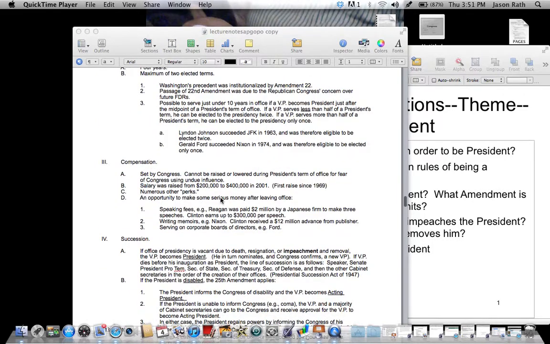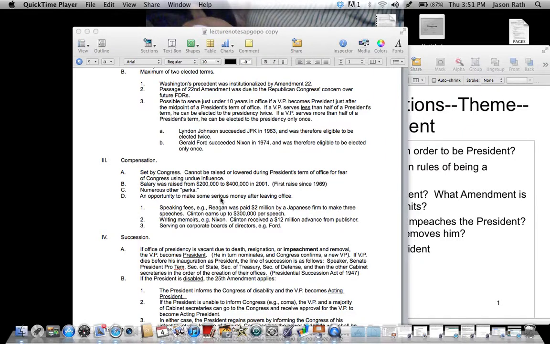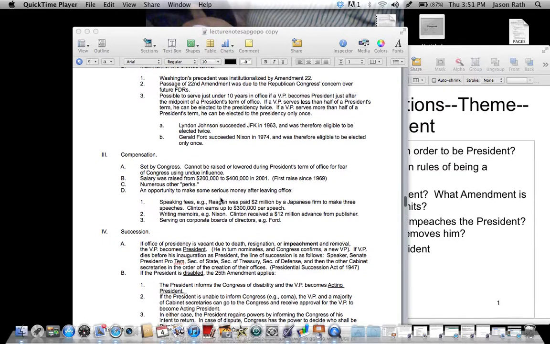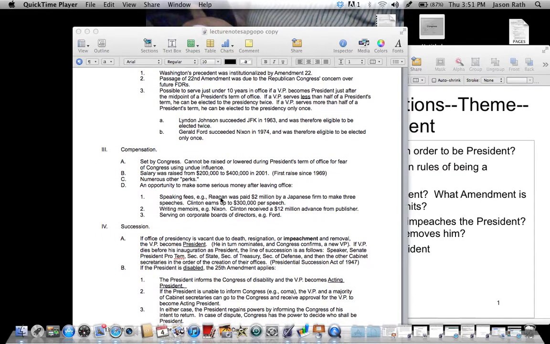Compensation means how much do they get paid. This is set by Congress and cannot be raised or lowered during the president's term of office for fear of Congress using undue influence. What that means is we want the president to pass a bill, and we're Congress, and so we give him a raise of $300,000, so he loves us, and so then the president will pass a bill.